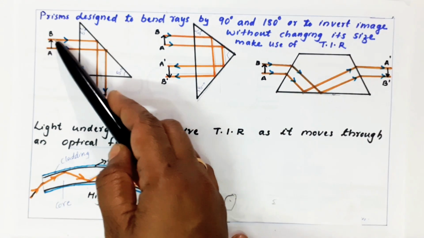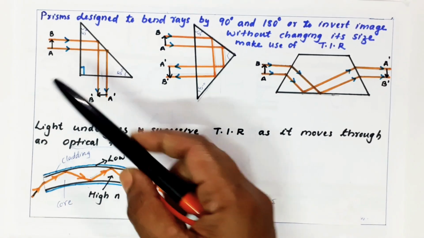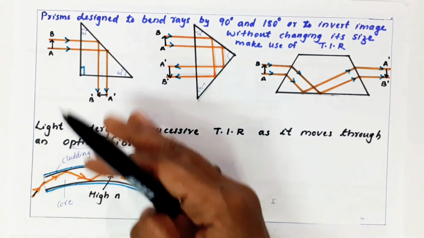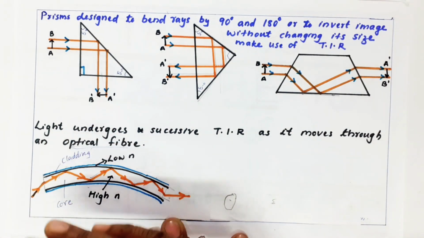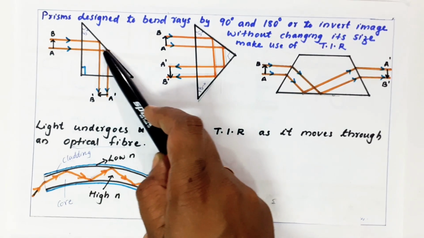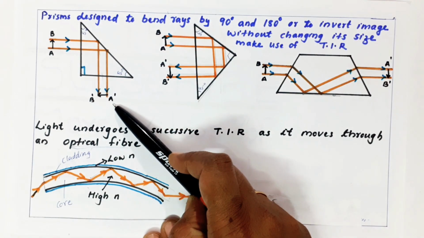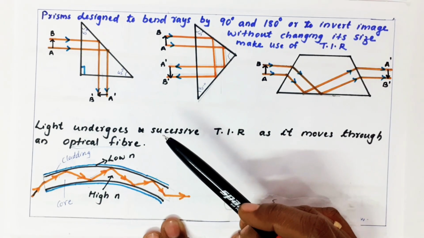Now, the top of the B only reaches here. It means that the object is making an angle of 90 degrees, or inverted. It makes the ray bend by 90 degrees. The A part is going here and it is coming here. So that's what I marked here as A dash. So the image has a 90 degree inversion.